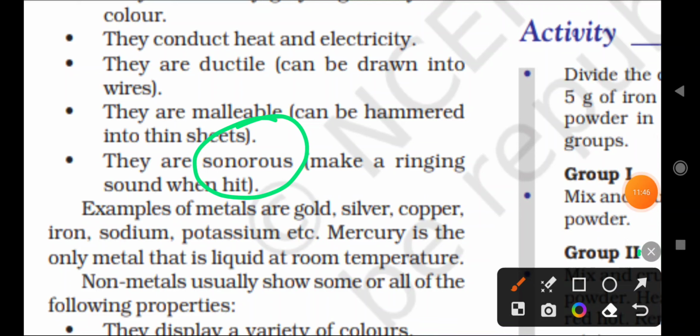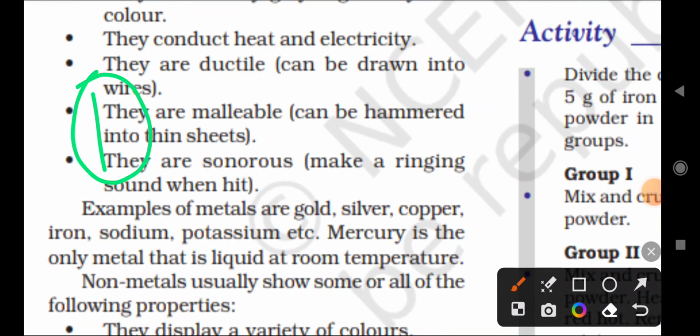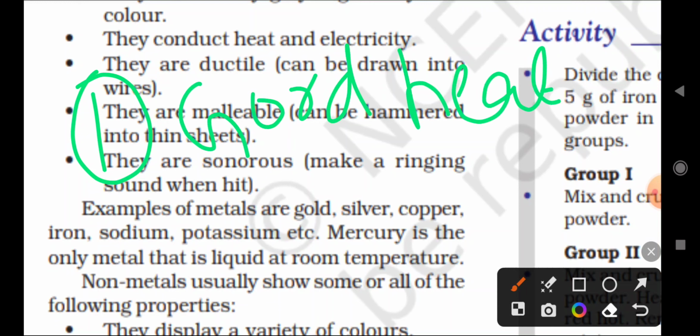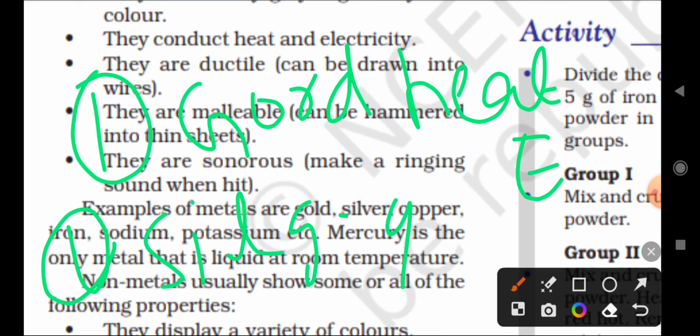These are the properties of metals. We will repeat them in a short time. First, metals are good conductors of heat and electricity. Second, they have silvery gray color or golden yellow color.